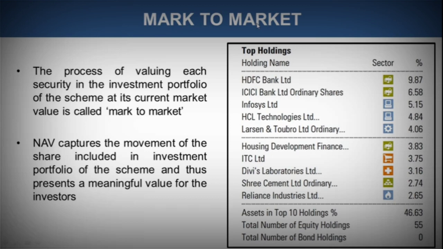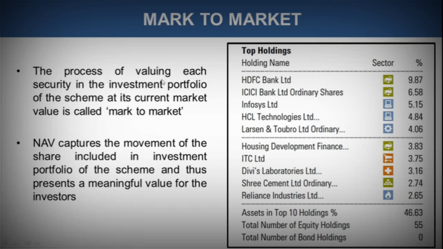Now let's come to mark to market. The process of valuing each security in the investment portfolio of the scheme at its current market value is called mark to market. We read this in the principles of valuation, in the first principle, that it should be a fair valuation, and I described it as: whenever the securities in the portfolio are being valued, the current market price should be taken into consideration, because that would give a fair picture, because that is the current trading price, the current price in the market at which those securities are trading.